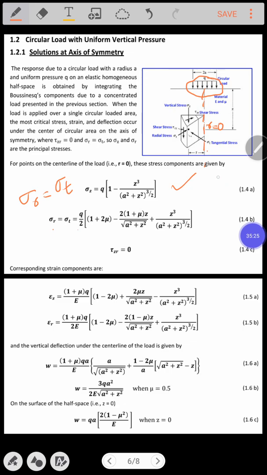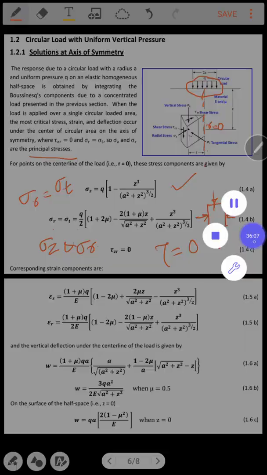And you should also remember that the shear stress is also equal to 0. So whenever there is no presence of shear force, whatever the stresses that are acting normal to the plane, in absence of shear stress, they are called as principal stresses. Hence, what are the principal stresses? Here the principal stresses are sigma Z and sigma R.